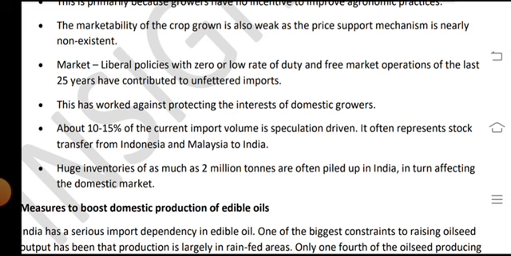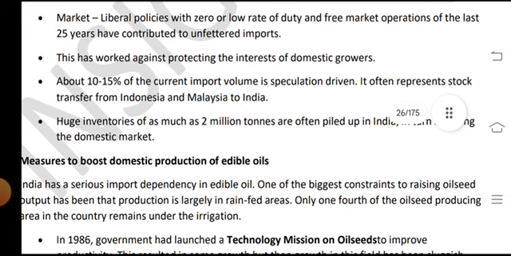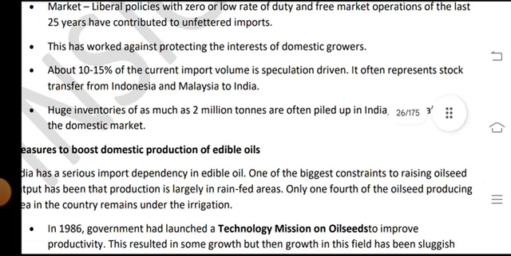About 10 to 15 of the current important volumes is spectrum and driven. It's the often represented stock transfer from the Indonesia and Malaysia to India. Hug industries of the such of as the much and as the 2 billion tons and are often